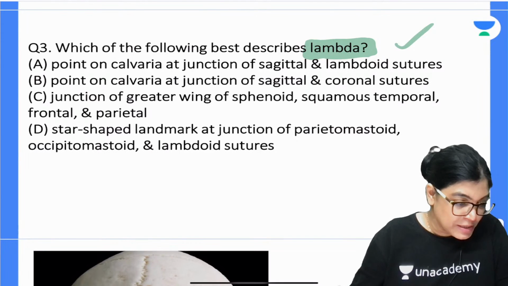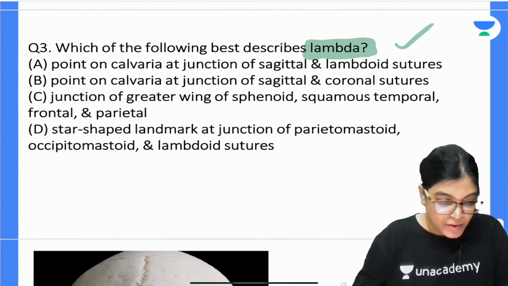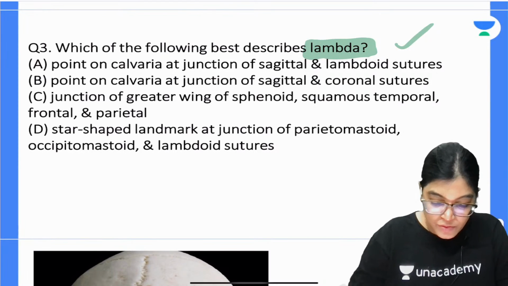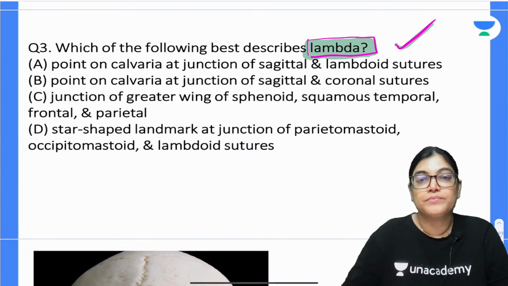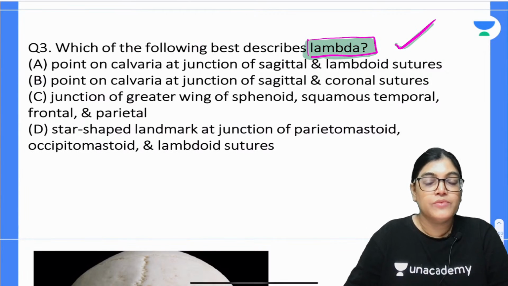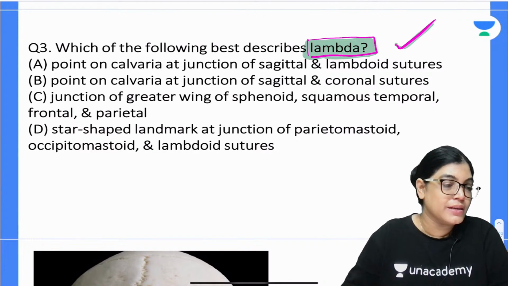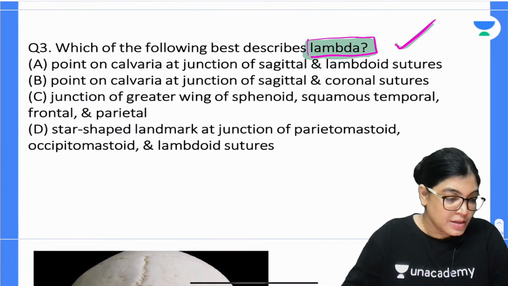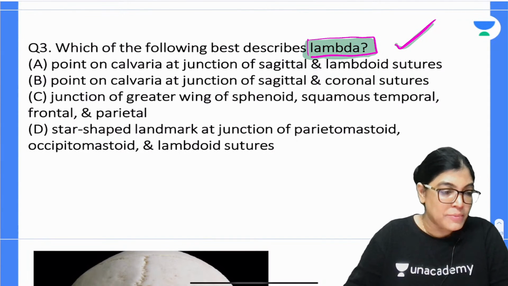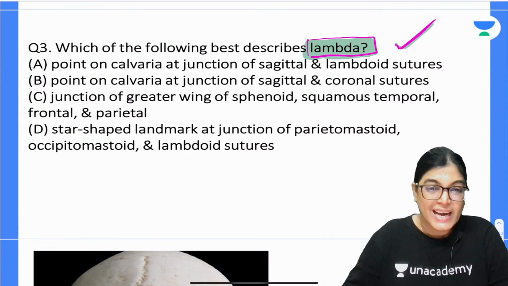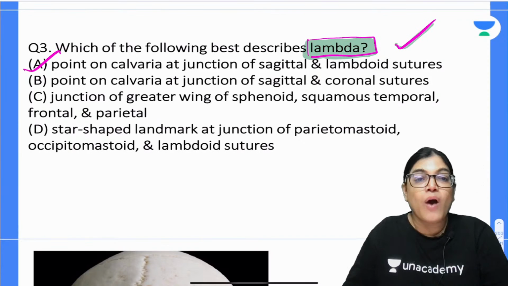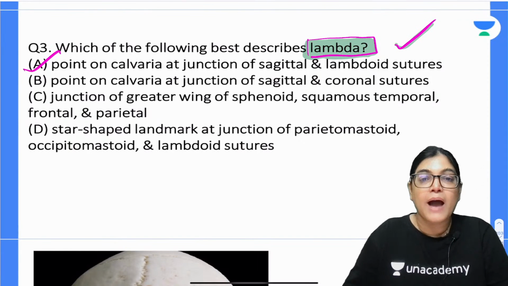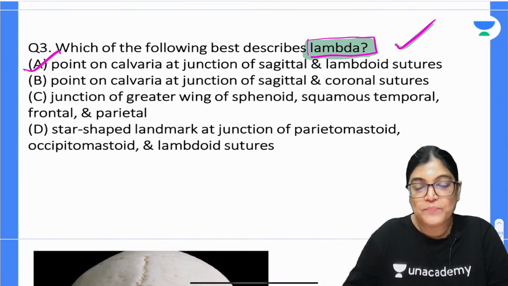Mixed bundle of answers are coming up. Let me see who has marked it correct. So it is just asking about the lambda. Which of the following is best describing the definition of lambda? Mixed bundle of answers are coming, and I am so glad to know that the correct answer is A. It's a point on the calvaria, that is the skull cap, at the junction of sagittal and lambdoid suture. So A is the absolutely correct answer.